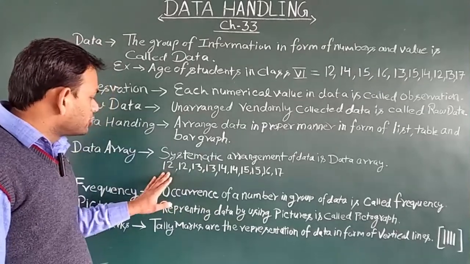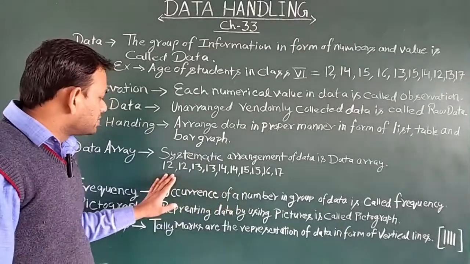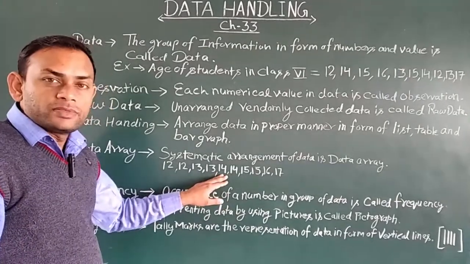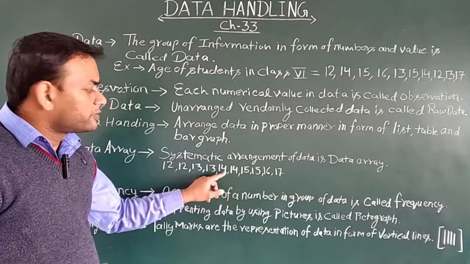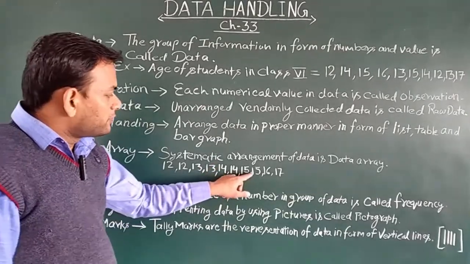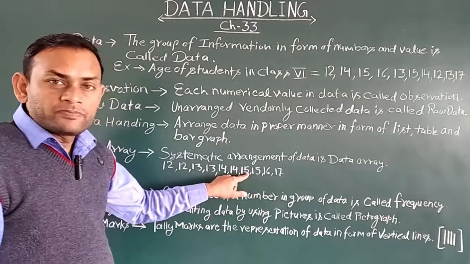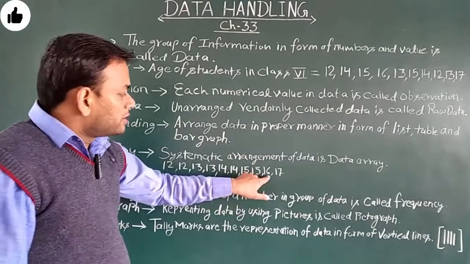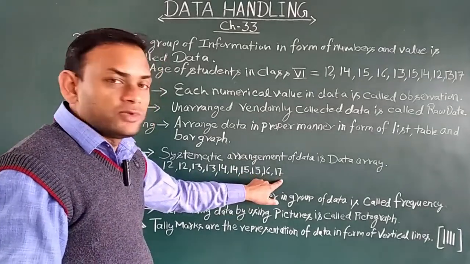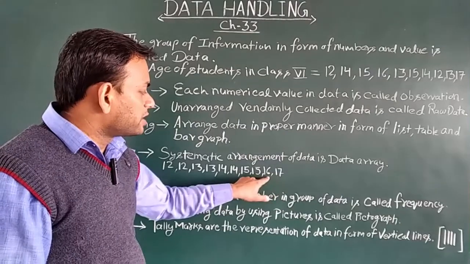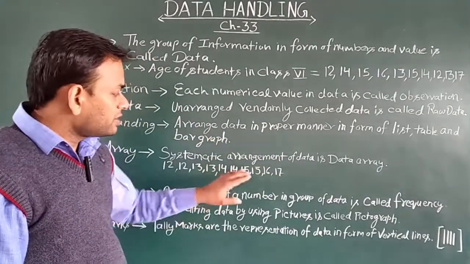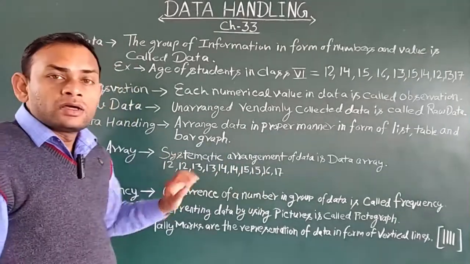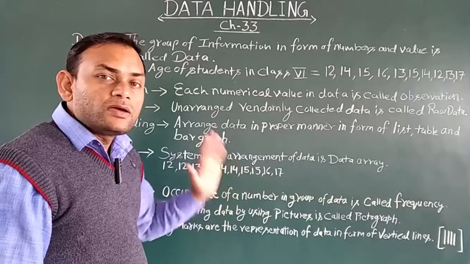You can see here that 12 has come 2 times in this whole data, so the frequency of 12 is 2. 14 has come 2 times, so the frequency of 14 is 2. And 15 has come 2 times, so the frequency of 15 is 2. The frequency of 16 and 17 will be 1 because both have come only a single time. If 16 comes 5 times in the whole data, then the frequency of 16 would be 5.